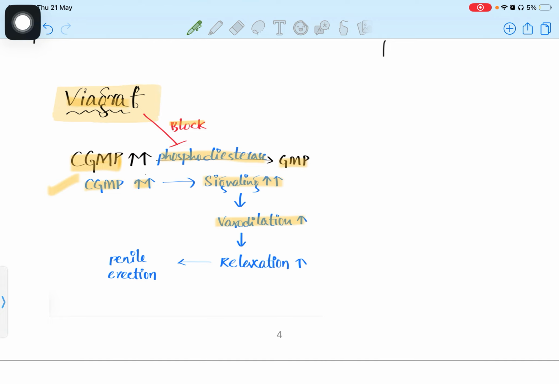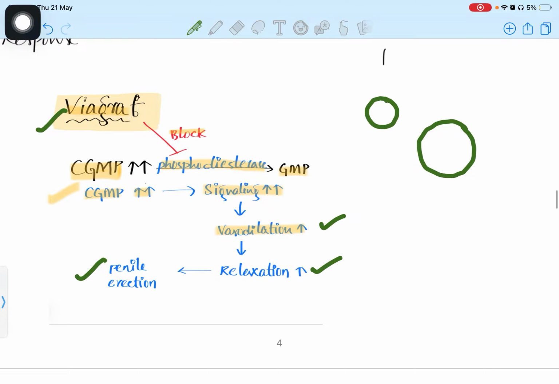So vasodilation will happen. As we know very well, contraction is nothing but a narrowing of the blood vessels, but dilation is a widening of the blood vessels, which happens on the penile side. So the relaxation happens, and penile erection happens in the body. So Viagra is responsible for the relaxation and vasodilation, and also penile erection.